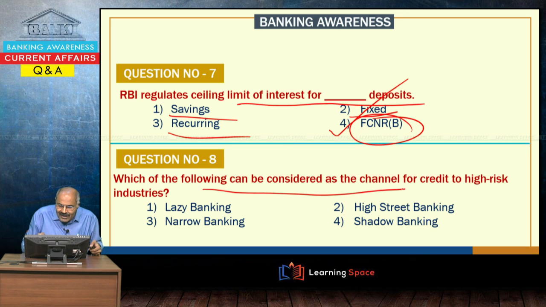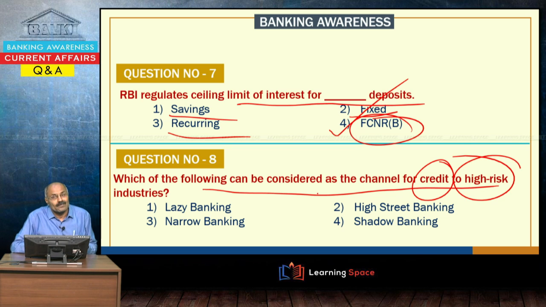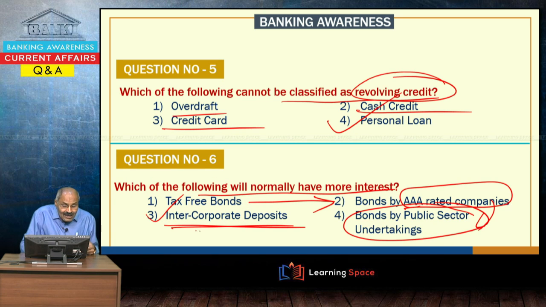Which of the following can be considered as the channel for credit to high risk industries? High risk industries, and previously we discussed about intercorporate deposits. Intercorporate deposits, I told you, small company borrowing from big company. Why does a small company borrow from a big company at higher interest? The simple reason is the small company may not get a loan from a bank. That is why they will approach a big company. A big company normally gets loans from the banks at lesser interest. So, a small company will approach a big company and the big company will charge higher interest.